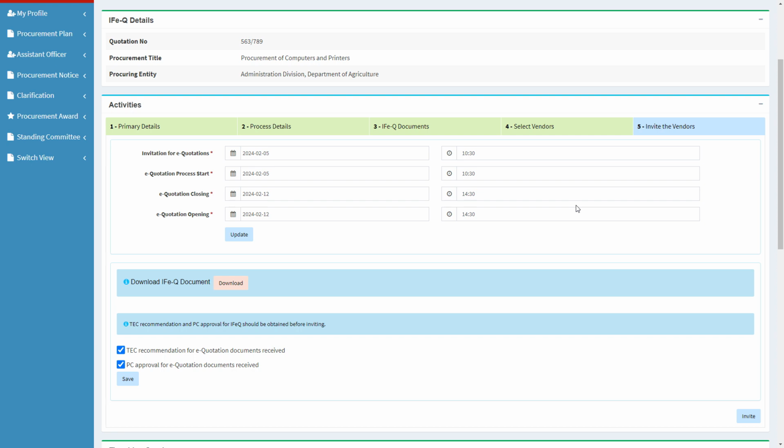Please note, the Invite button will not get activated for Assistant Liaison Officers. Assistant Liaison Officers can conduct the related functions up to this point, but Invite button will get activated only for the Liaison Officers. Liaison Officers are responsible for the functions conducted by Assistant Liaison Officers. Therefore, Liaison Officers should review the previous screens carefully prior to the invitation. So if everything is okay, click the Invite button.